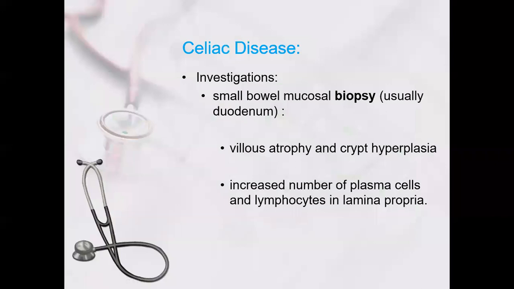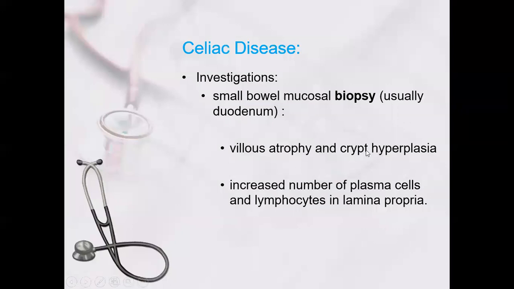Then the gold standard diagnosis for celiac disease is the small bowel biopsy. You go by endoscopy, take a duodenal or upper bowel biopsy, and send it for pathology, and it will show villous atrophy, crypt hyperplasia, and an increased number of plasma cells and lymphocytes.